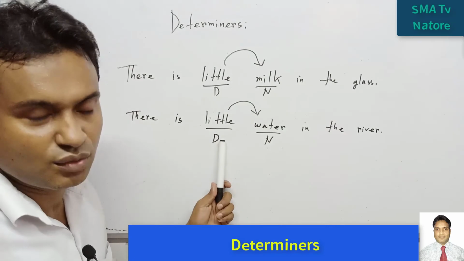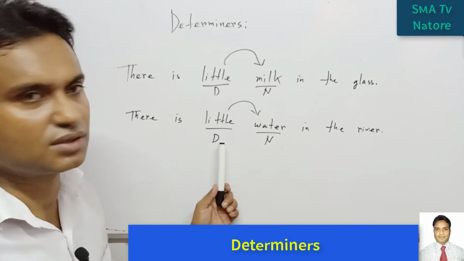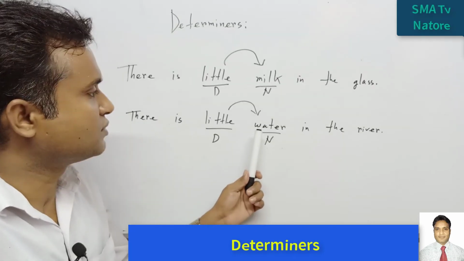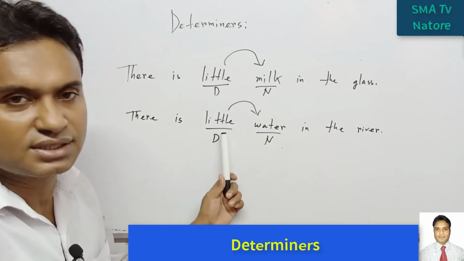This is also an adjective. What types of adjective? Adjective of quantity. So the measurement. So here the water is giving us the meaning.